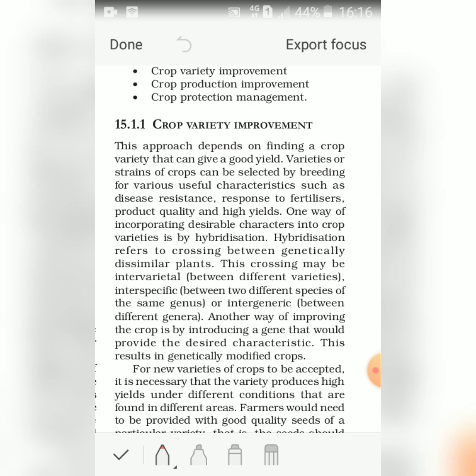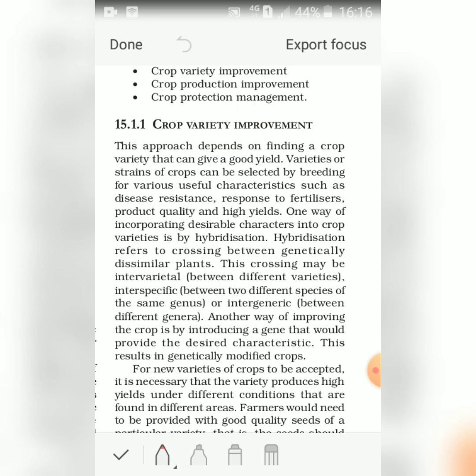So there are two ways we can improve the variety. One is hybridization and the other is by modifying or inserting some genes into it. So it becomes genetically modified, which we also call GMO.